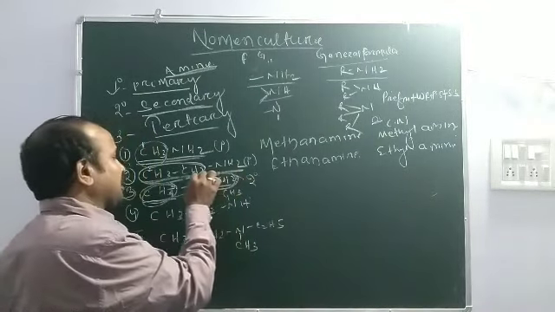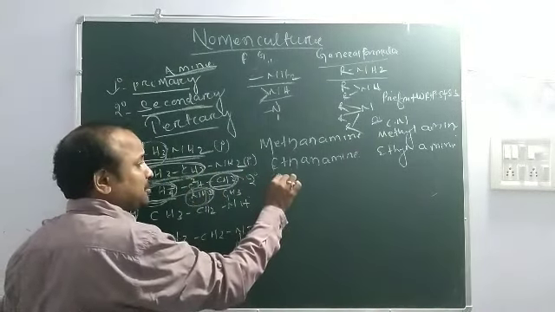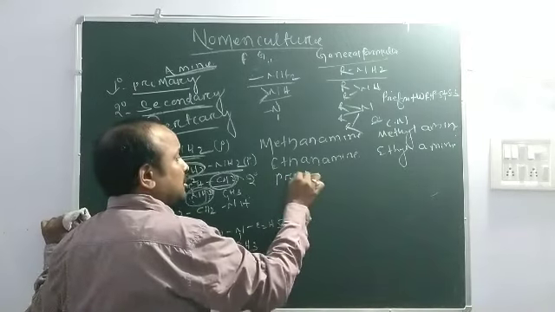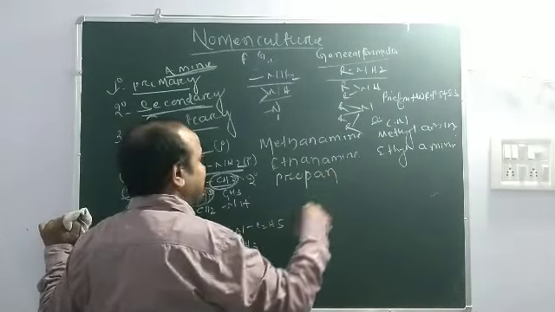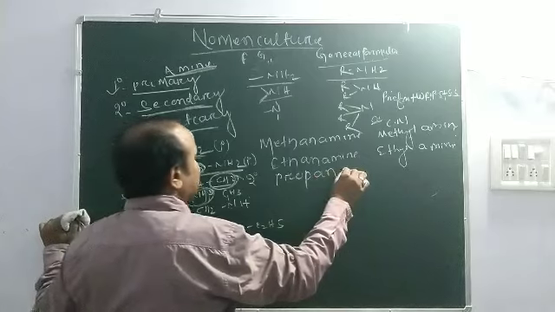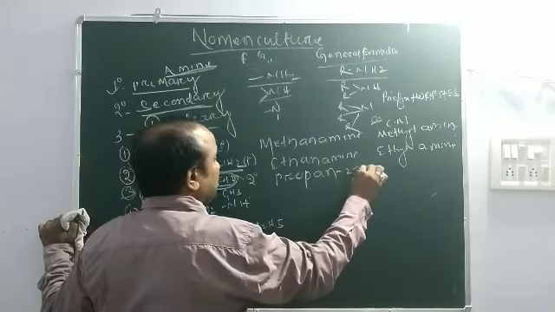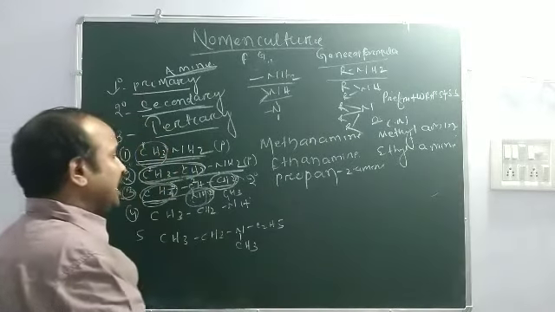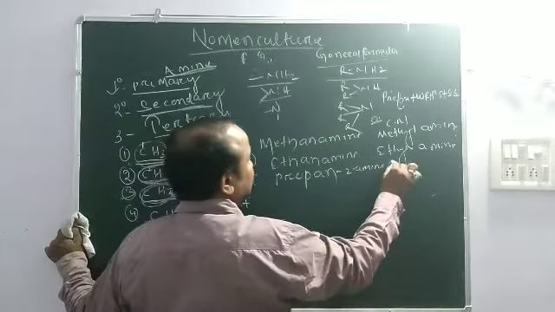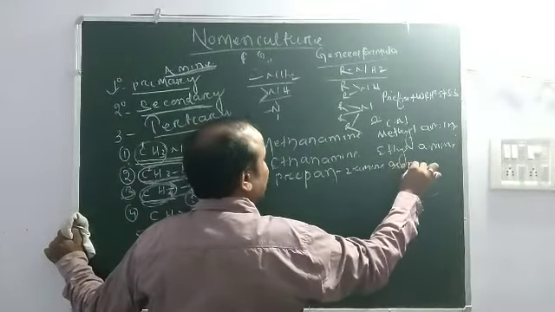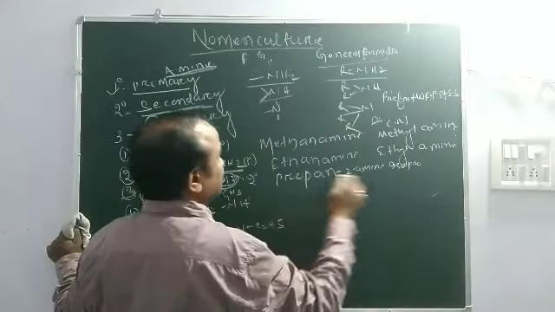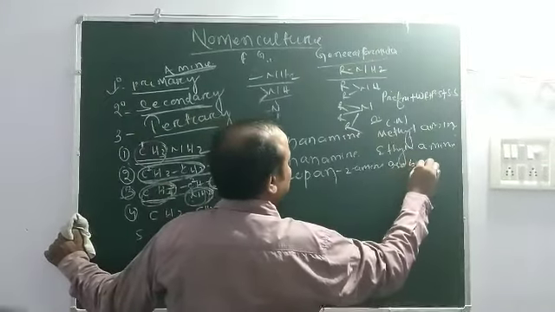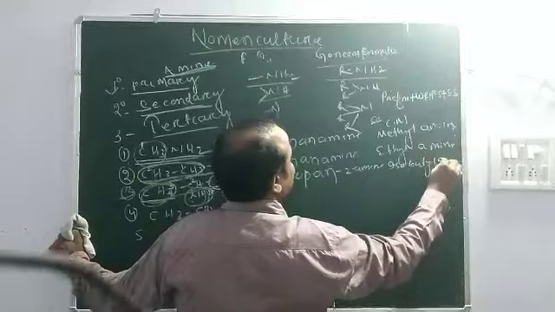The number of carbons is 3, so the word root is prop. The primary suffix is ane, and with amine it gives propan-2-amine. The common name is isopropylamine. Similarly, isobutylamine.